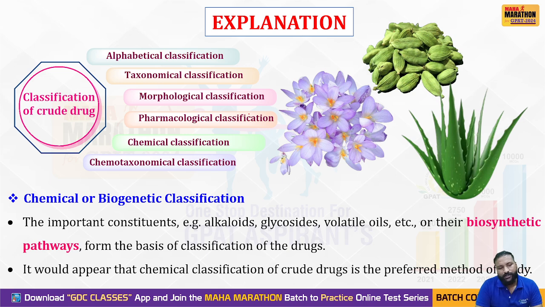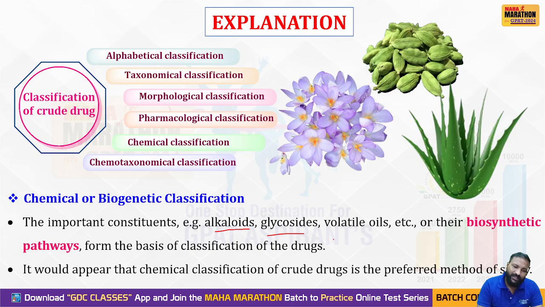Why? Because in the chemical or biogenetic classification, some secondary metabolites are synthesized, like alkaloids, volatile oils, and other secondary metabolites.